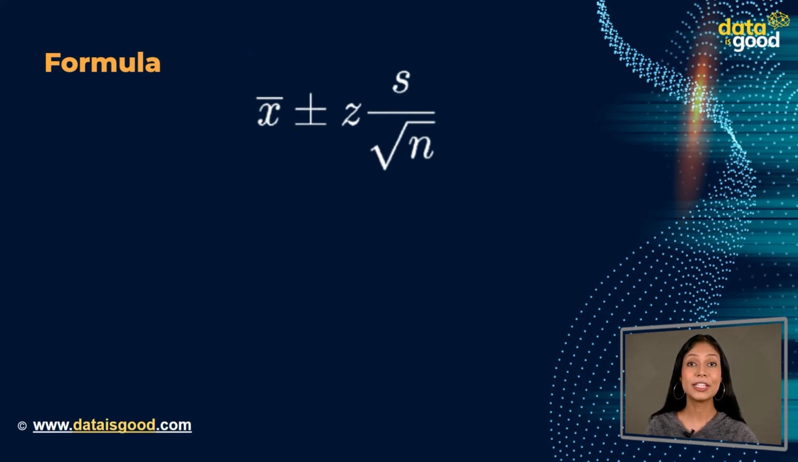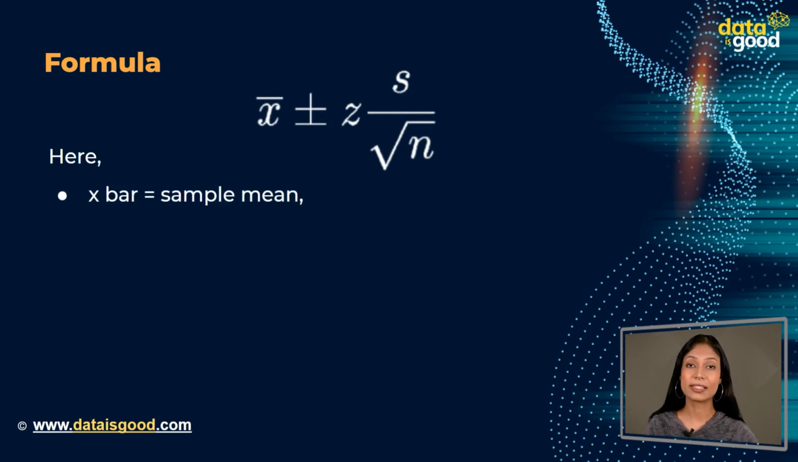The confidence interval formula in statistics is used to describe the amount of uncertainty associated with a sample estimate of a population parameter. It describes the uncertainty associated with a sampling method. You can see the formula of the confidence interval on your screen. Confidence interval is equal to x bar plus minus z into s divided by the square root of n.